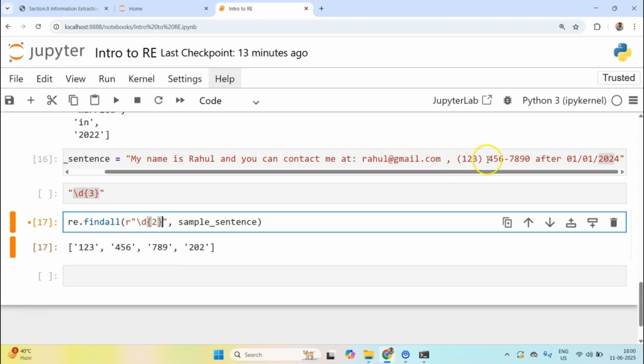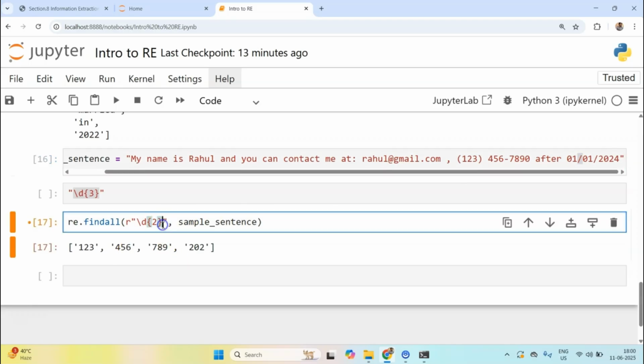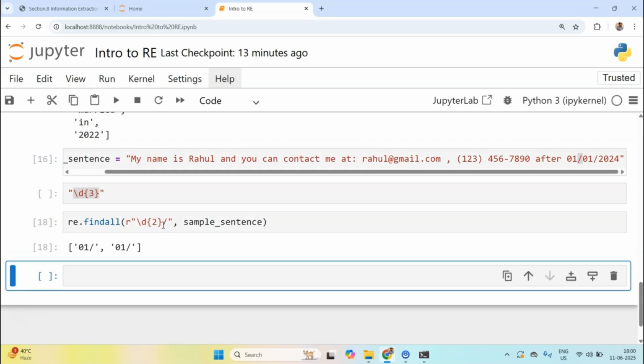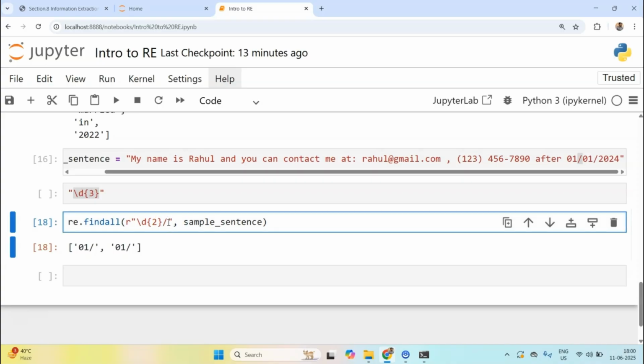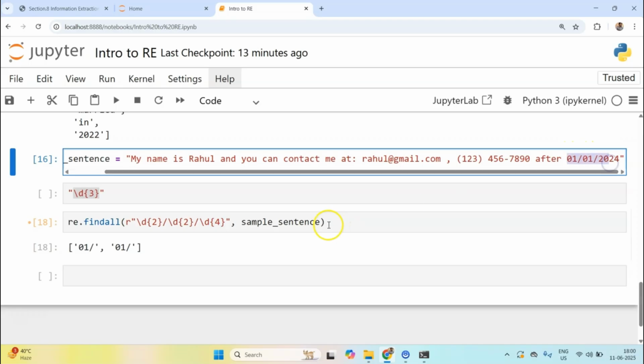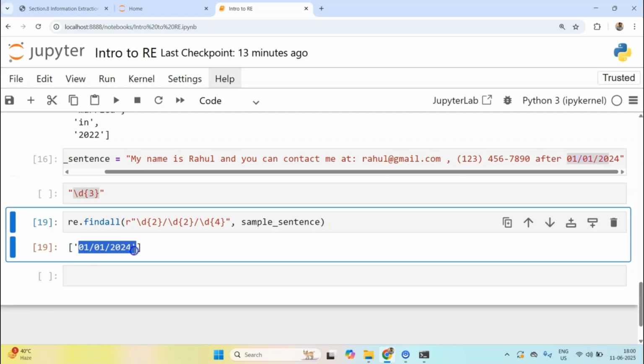Then I want to match this particular backward slash. How can I do that? I can use a backward slash like this. You see this? It has matched 01 01. But I don't want to match it like this. I want to match D again 2 times, and then again a backward slash, now D again, but this time 4 times. You see, I'm trying to extract this date. Let's run it, and you see, I've successfully extracted the date in this format.